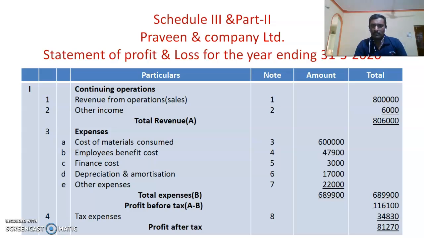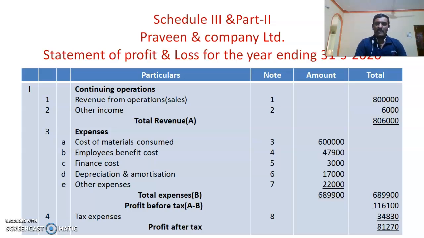profit and loss. The total expenses is considered as B, and from total revenue we have to deduct total expenses, then we will get profit before tax. Then it will be 1,16,100, and from that we have to subtract the tax expenses rupees 34,830, which we extracted from note number 8. Then profit after tax is 81,270.